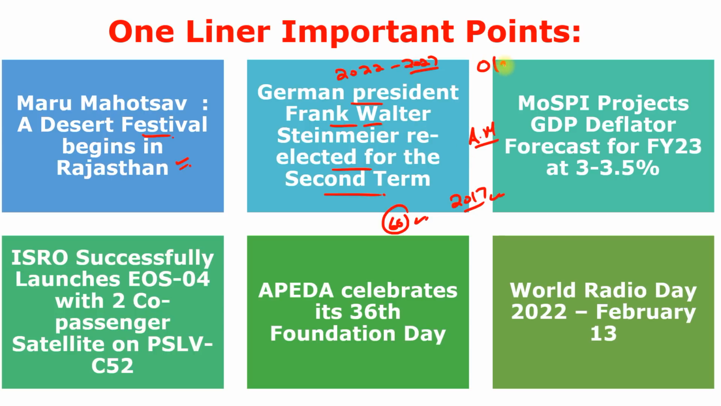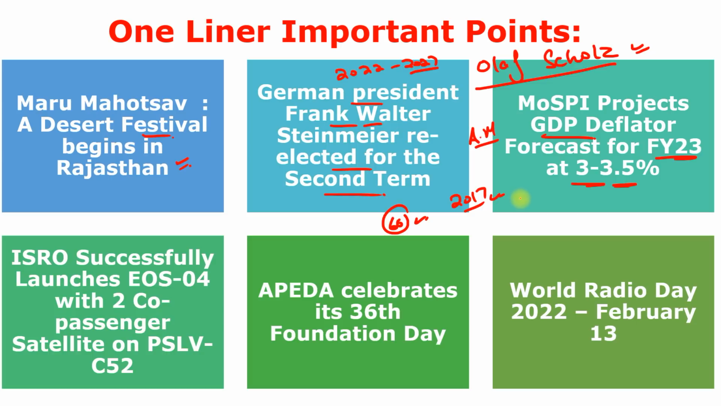Remember this, I am writing here, Olaf Scholz. He is currently the Chancellor of Germany, and Germany's capital is Berlin and currency is Euro. Next, the Ministry of Statistics and Program Implementation projected India's GDP deflator for financial year 23 will be 3 to 3.5%.